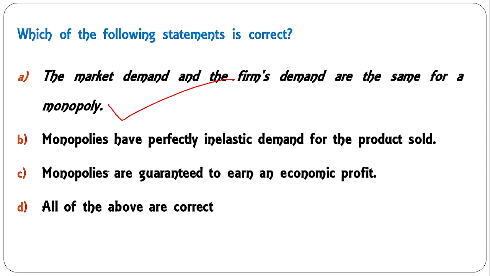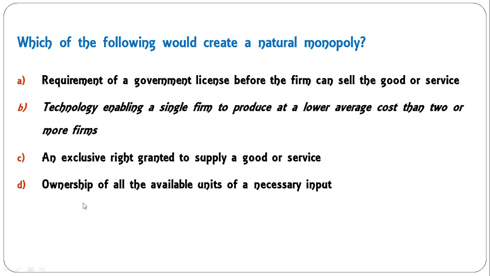Among these four statements, the first statement is correct. All others are not correct. Okay, so A is the correct answer. Moving to the next. Which of the following would create a natural monopoly? When will a natural monopoly be created? A natural monopoly is a situation where, because of circumstances, the monopoly is created.